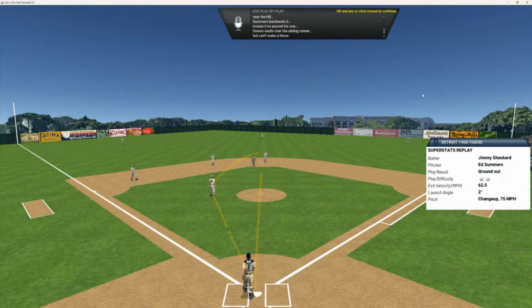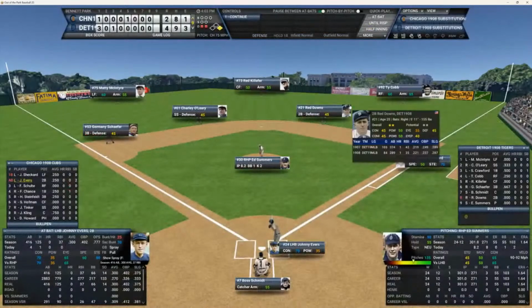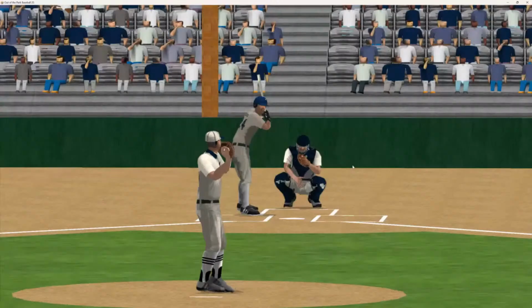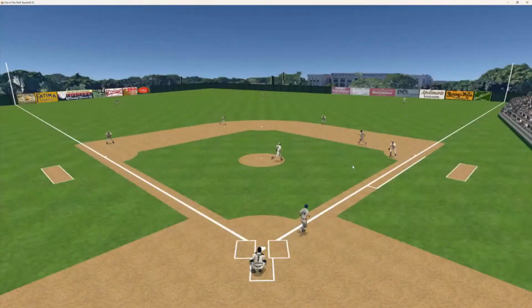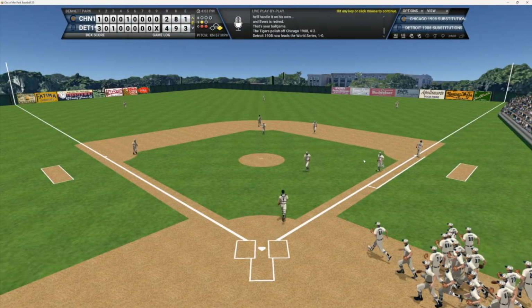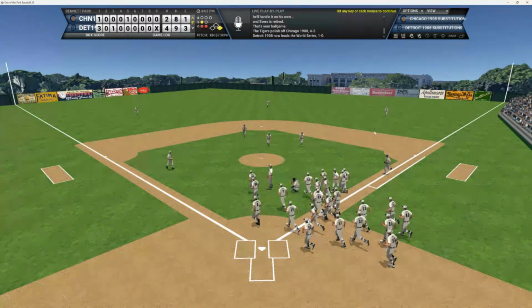Definitely in there. Don't understand that, as Philip Reynolds joins us. So now there's 2 outs. Jimmy Sheckard down at first. Johnny Evers is 1 for 4 today. Can he keep this game alive? Here's the 0-1 pitch to Johnny. And that's going to be hit down the first. That'll end the game. The Tigers take game 1 of this World Series 4-2.